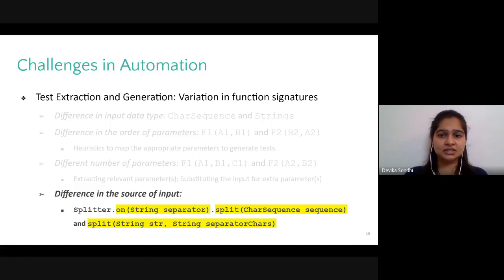To consider the example of two split functions highlighted in yellow, one function takes the separator string as implicit while the other function takes its equivalent separator char string as explicit parameter. Such a case poses a challenge in the process of test extraction and test generation.